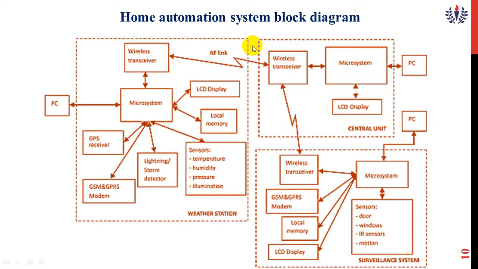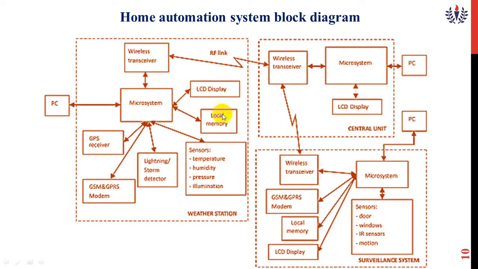The maximum distance of this module depends upon the RF, that is, radio frequency link, which is called the home architecture. This RF technology ensures coverage of distance and wall materials within a normal house. There are two modules which collect the data, process the data and display it in the central unit. The data can be transmitted to a PC for further analysis and processing.